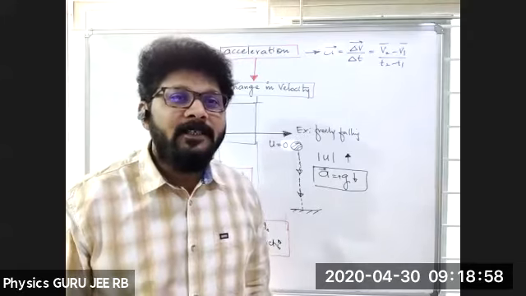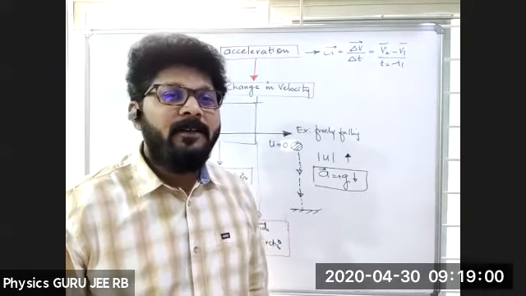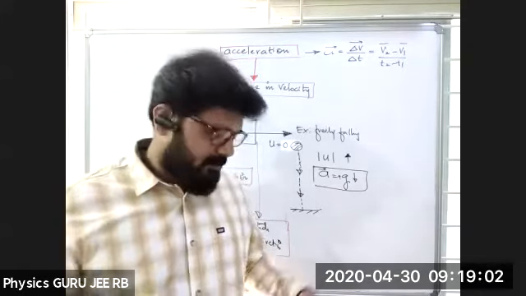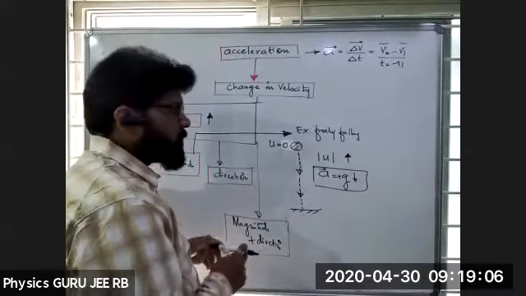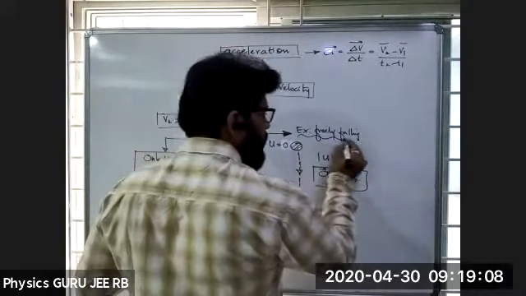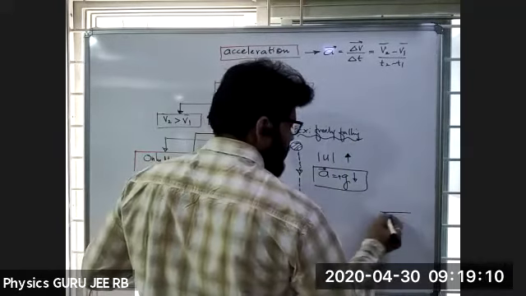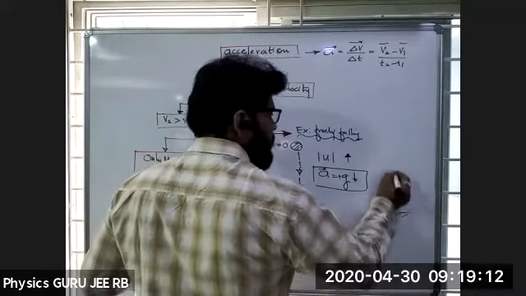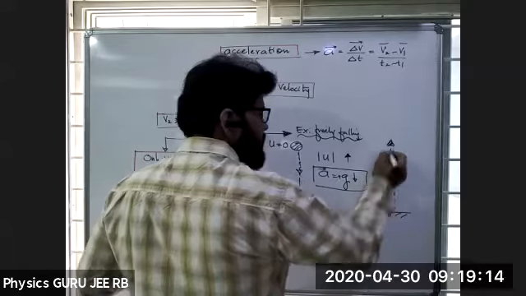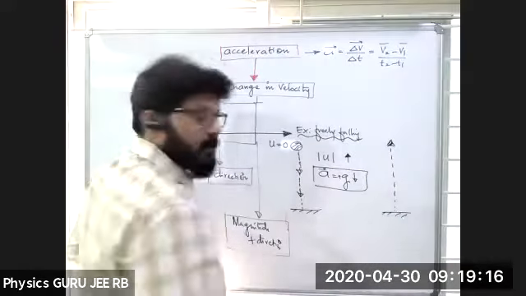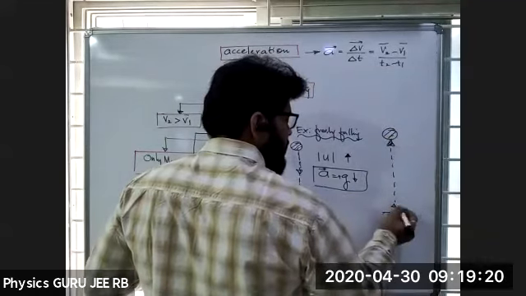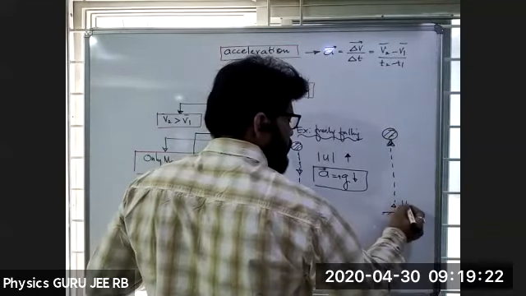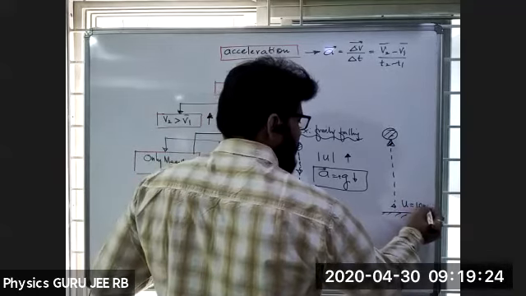What will be the acceleration of a body projected upwards? Next example. When a body is projected vertically upwards, this is nothing but a freely falling body. If a body is projected vertically upwards, then you are projecting with certain velocity u. u is equal to 10 meter per second.